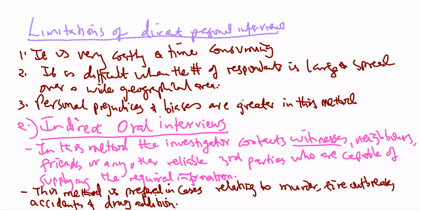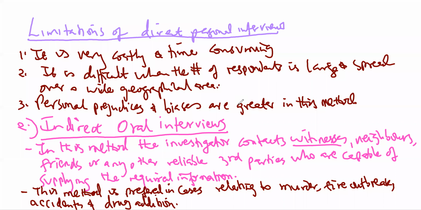There's a serious challenge when this method is used, in that depending on the person giving the evidence, you might get some exaggerated information, or the information might be biased in a way. So for instance, if the information relates to a close relative, then you can be sure that the information may be biased in a way, okay? And so on and so forth. So those are some of the limitations of this method.